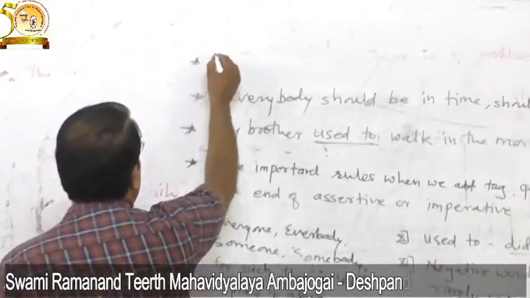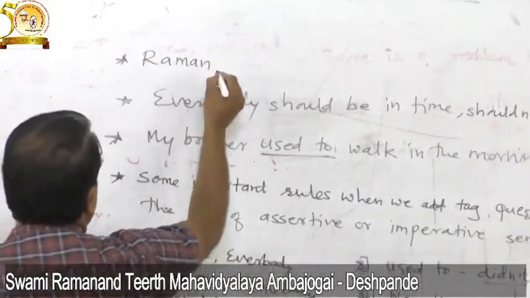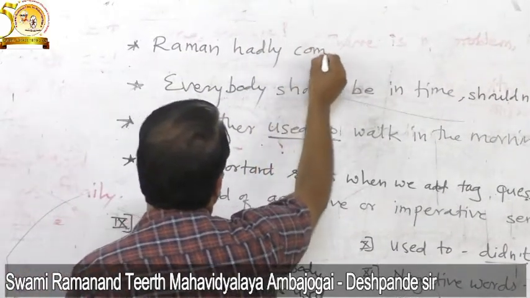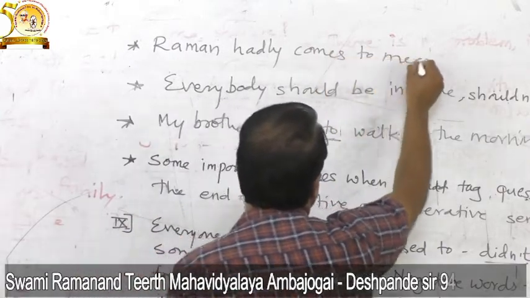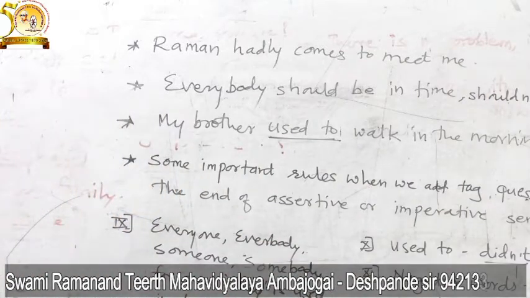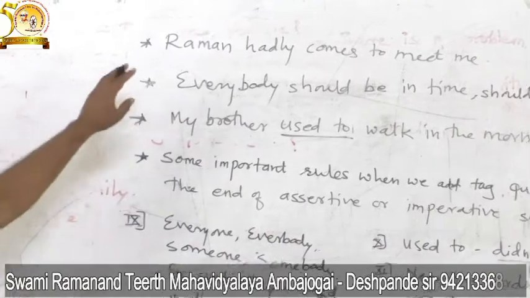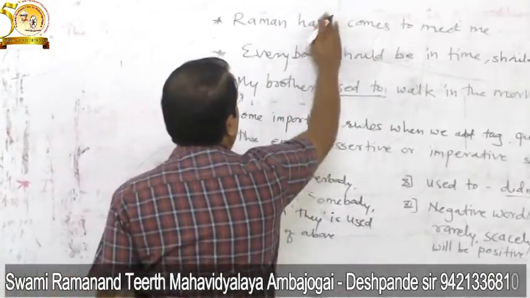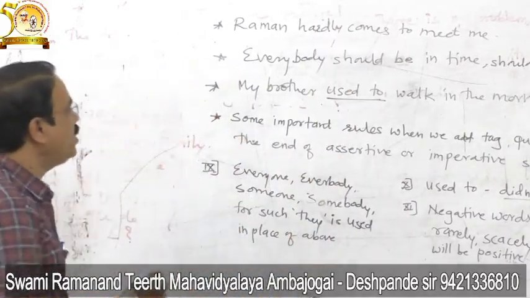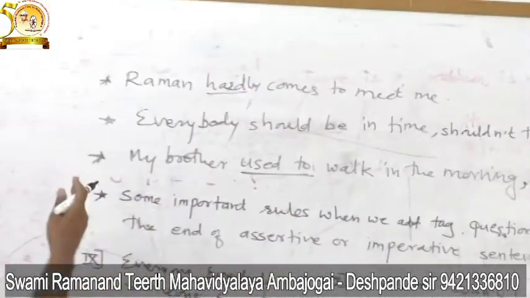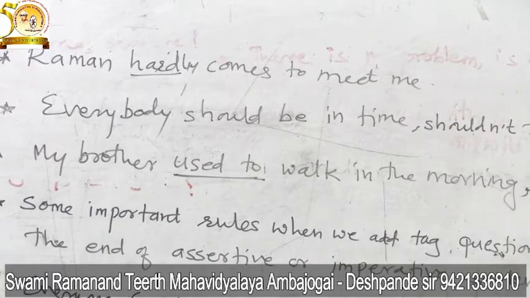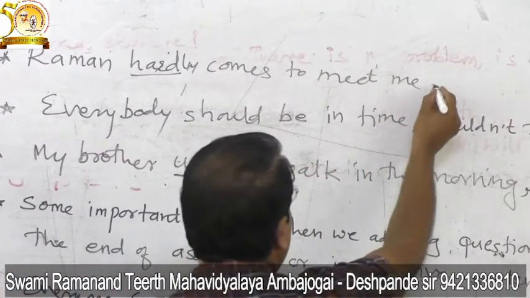For example, Raman hardly comes to meet me. This is a sentence: Raman hardly comes to meet me. Hardly, this is the negative word. So there is no directly negative word used in this sentence, but the negative word is there, so that's why the question tag will be positive.